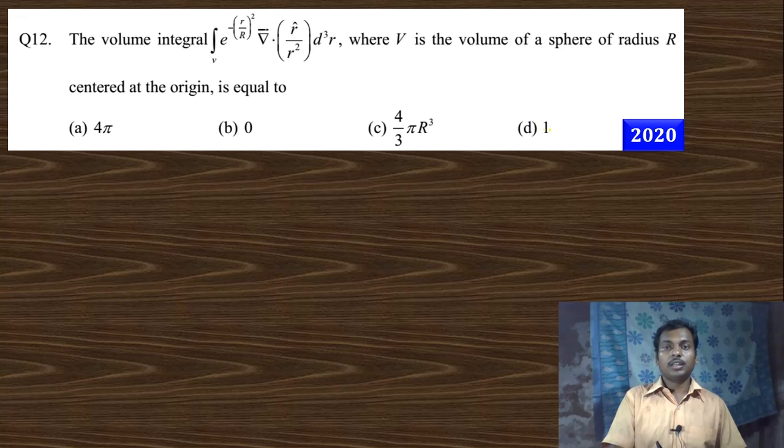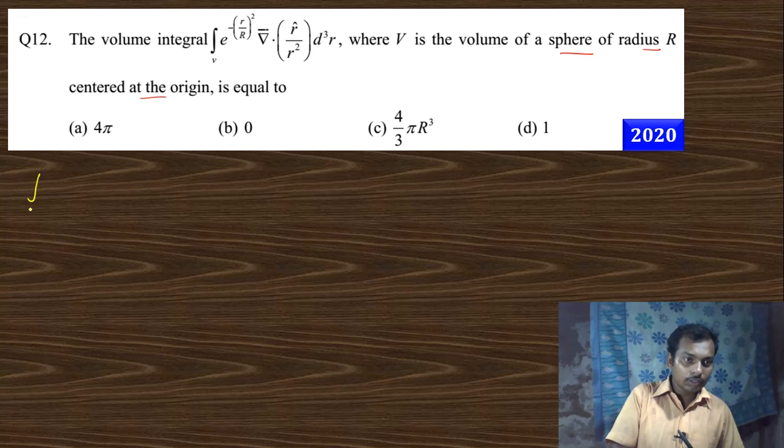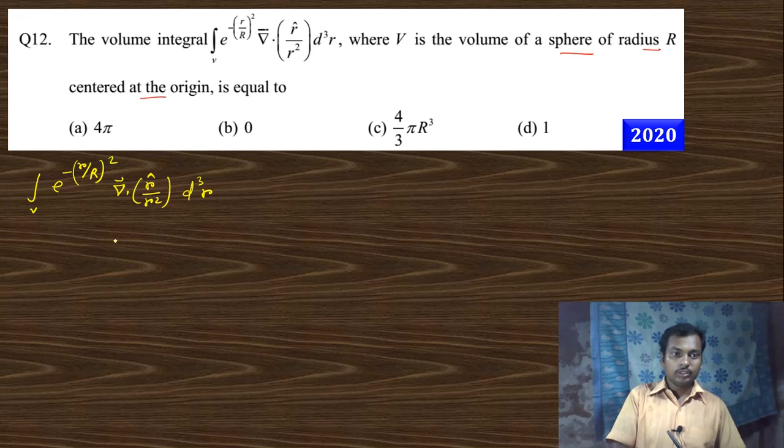integration of a sphere at the radius r, volume sphere of radius r, center at the origin equal to. So this is the volume integral exponential minus r by capital R the whole square. Small r is any position and capital R is the radius of the sphere. Divergence of r cap by r square d3r. And if you see the divergence value of this is the Dirac delta function.